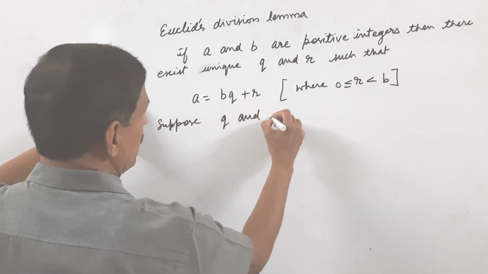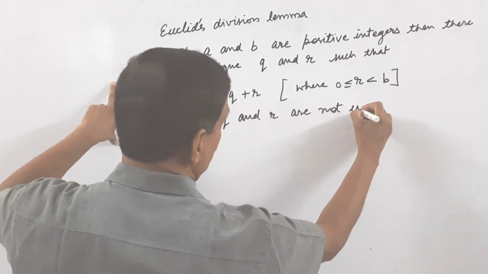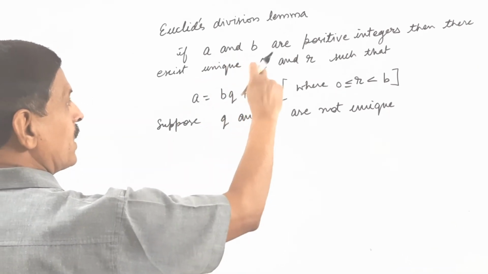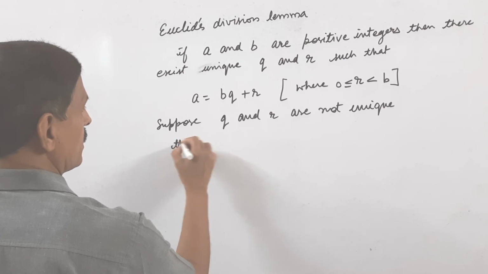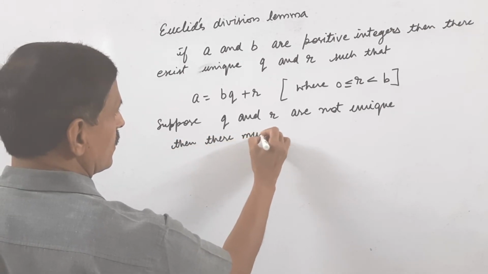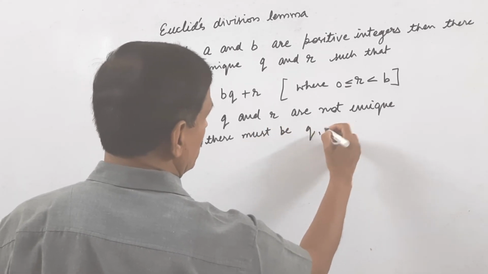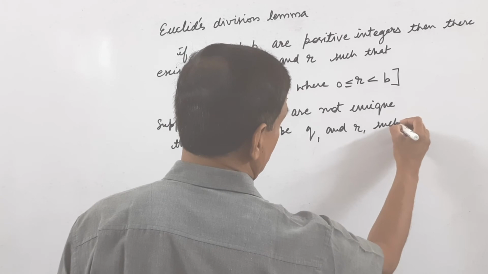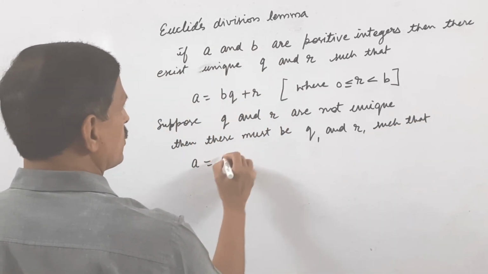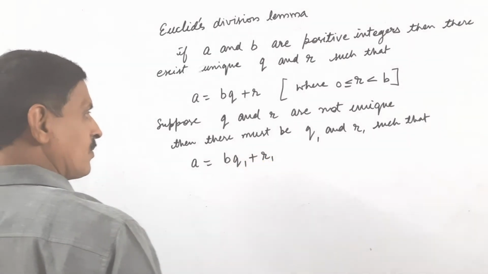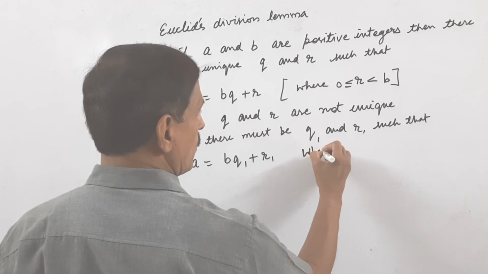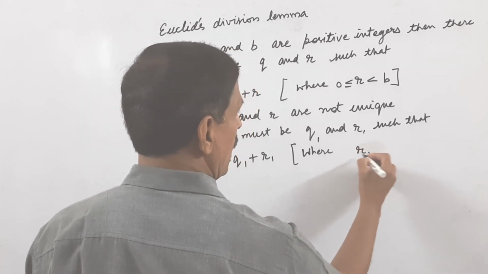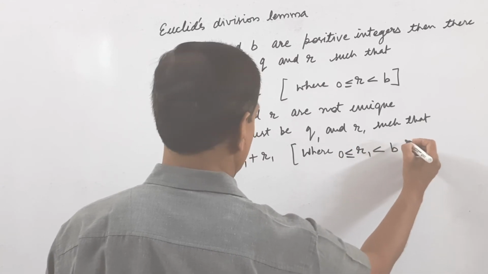Then there must be q1 and r1 such that a is equal to bq1 plus r1, where r1 is greater than or equal to 0 and less than b.